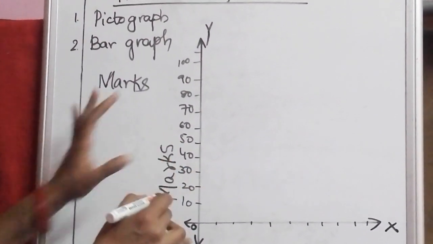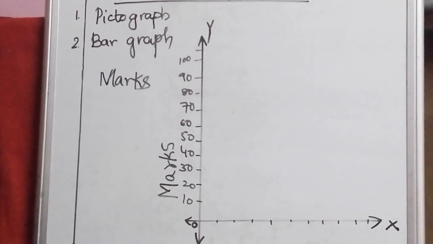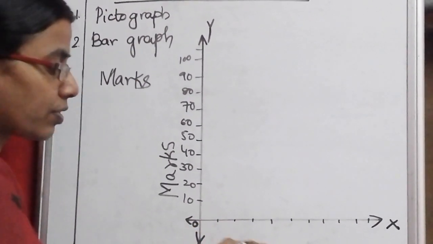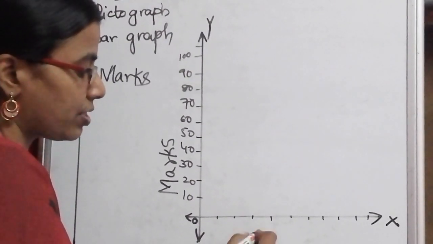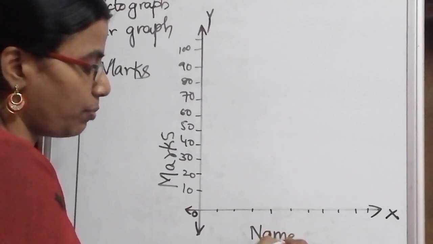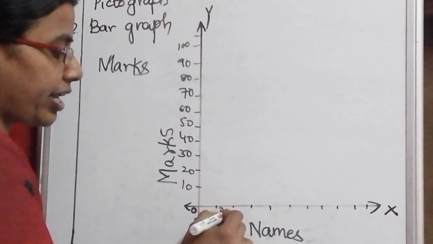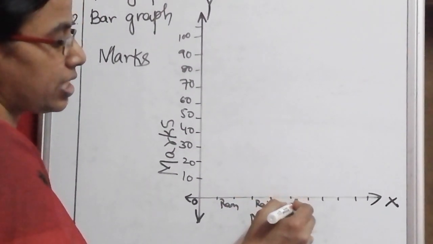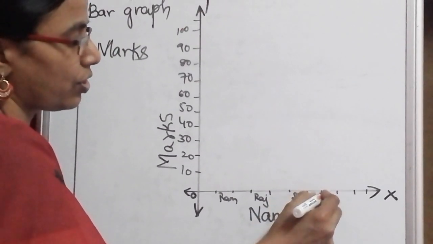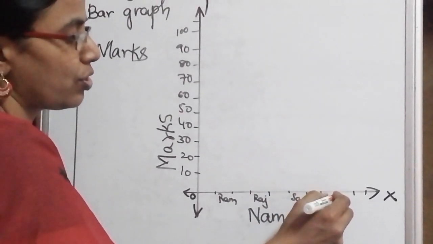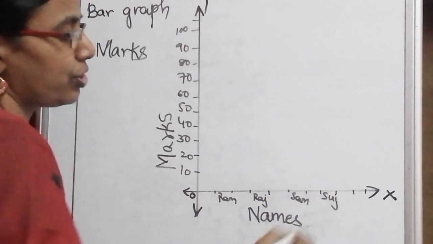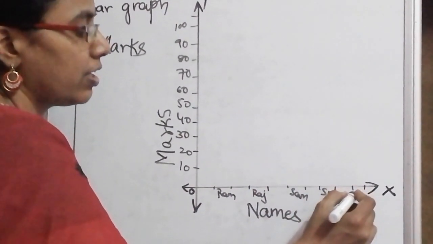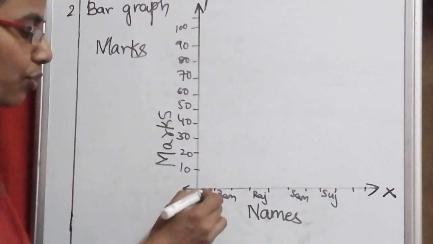These are the marks. Now on this side, I am going to write the names of students. For example, Ram, Raj, Sam, Suj. Like that I have taken 4.